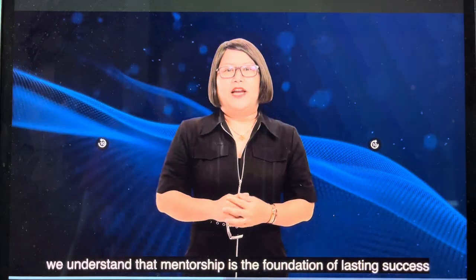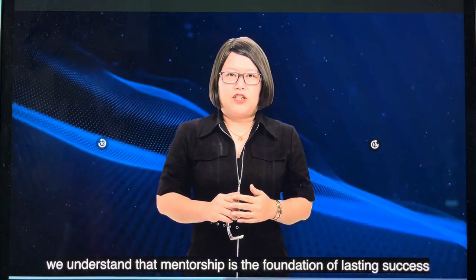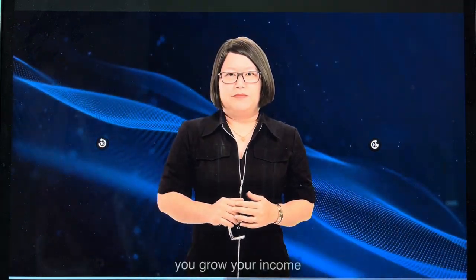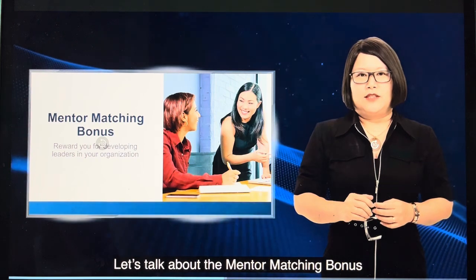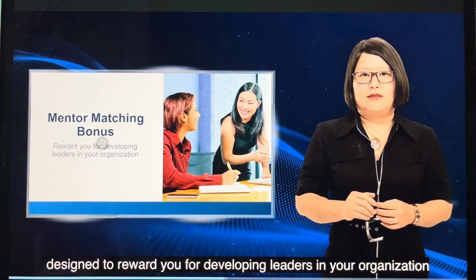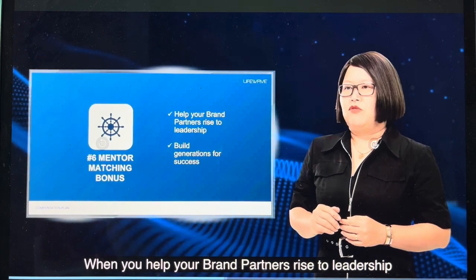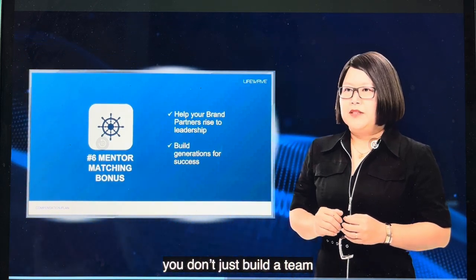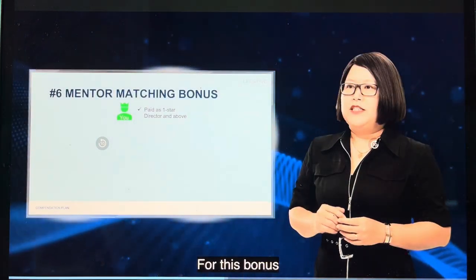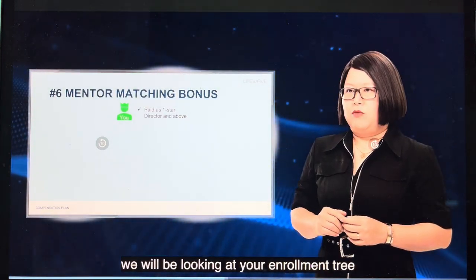At LifeWave, we understand that mentorship is the foundation of lasting success. When you grow leaders, you grow your income. Let's talk about the mentor matching bonus, designed to reward you for developing leaders in your organization. When you help your brand partners rise to leadership, you don't just build a team, you build generations of success. For this bonus, we will be looking at your enrollment tree.